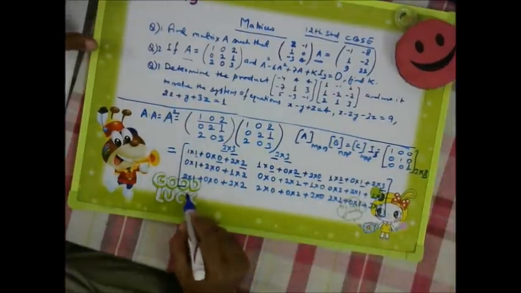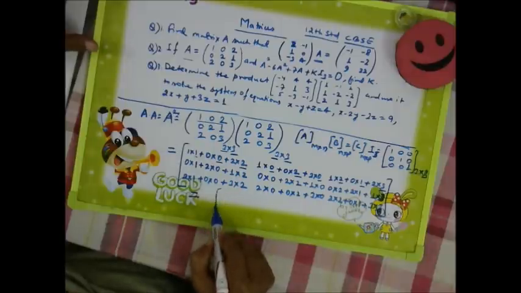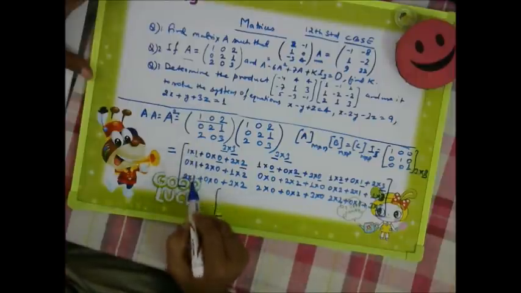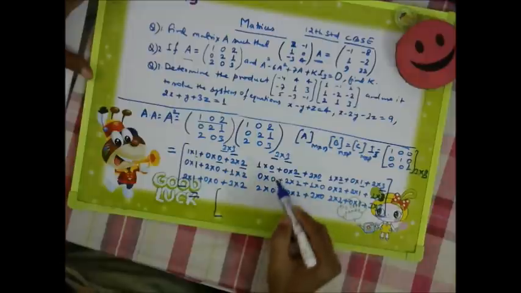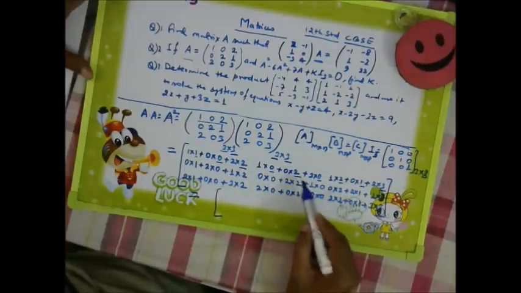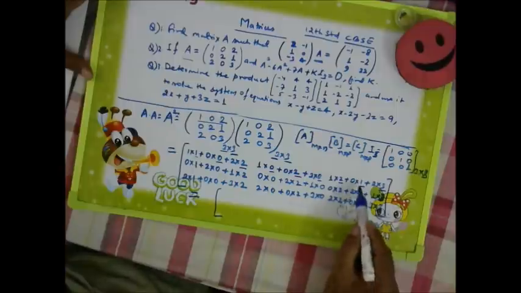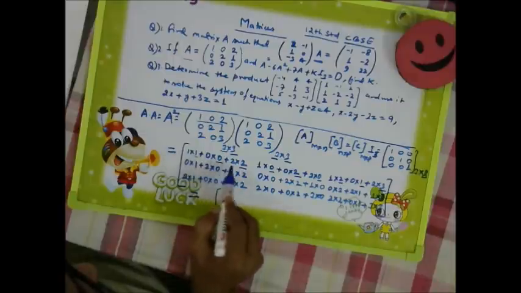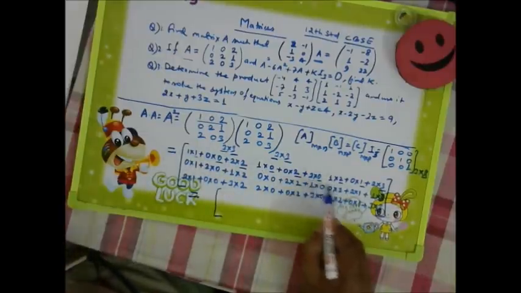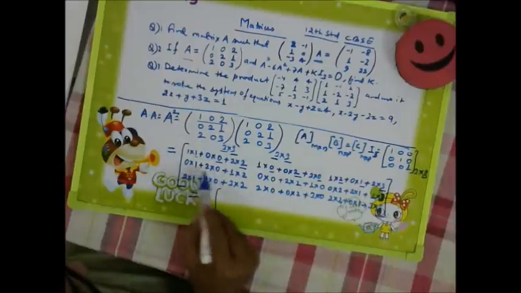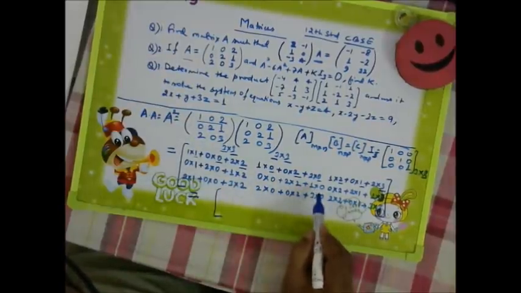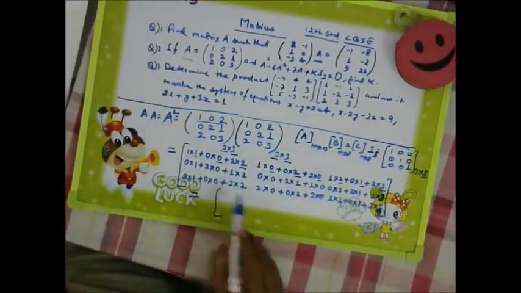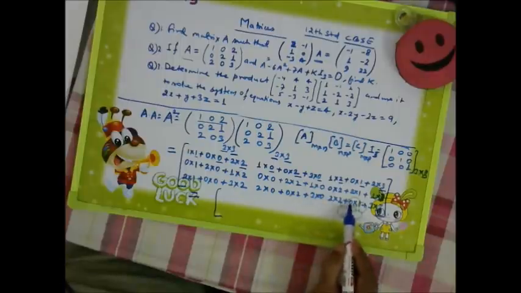Now the matrix which we are going to get here: we can see 1 0 2, 0 2 1, 2 0 3 from the first matrix, each row being used against the three columns of the second matrix. Okay, very good.